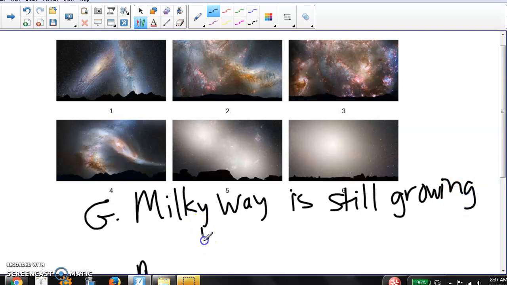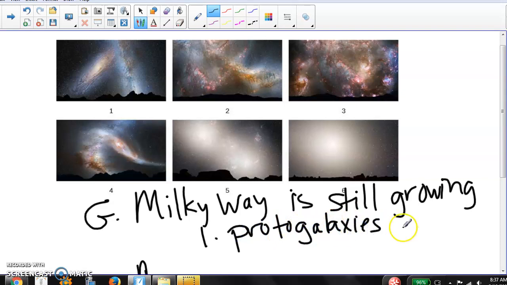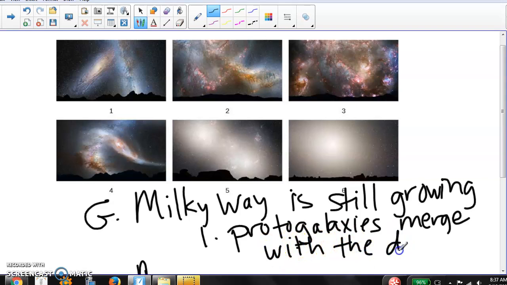How does it grow? By those protogalaxies merging with us. Protogalaxies merge with the disk. And my last point here is just to explain these pictures up here, kind of strange pictures.